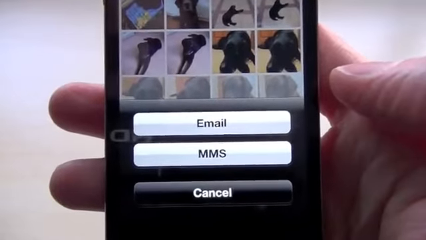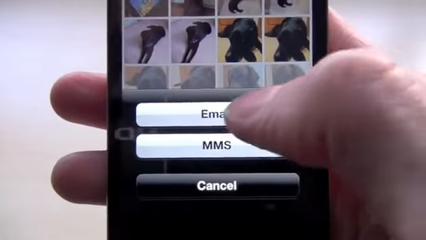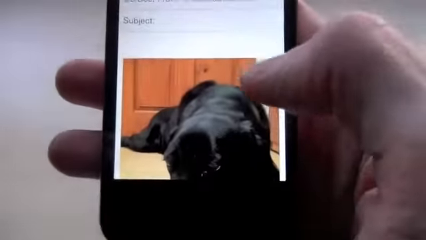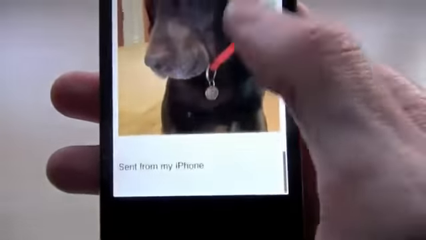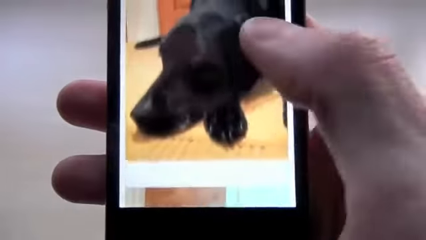Up pops a couple of options for email or MMS. If I hit email, what it will do is it will then put those 4 photos in the email and I can email those to whoever I want.